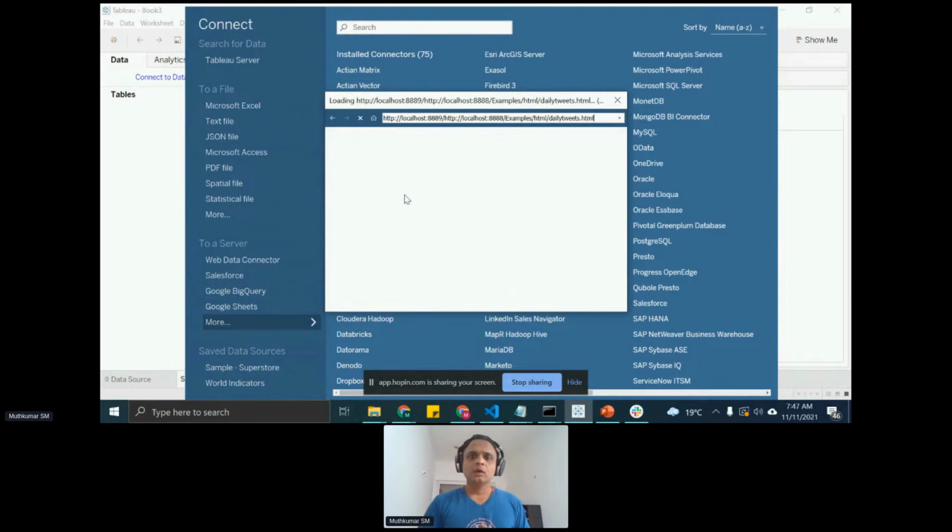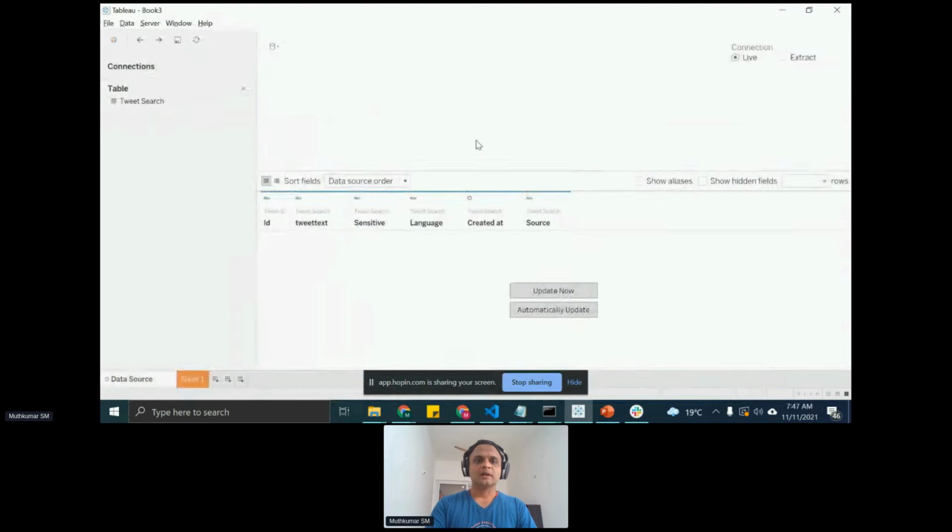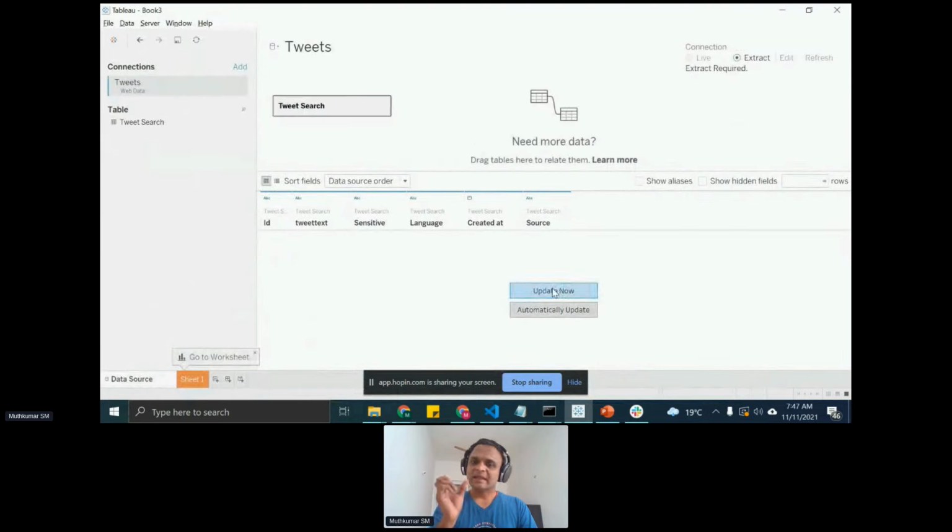Okay. Now, when I go through this, Tableau presents me with a connectivity paradigm, which allows me to search for the tweet, right? Let's say I do a tweet search. Like I said, I've already pre-configured this with Tableau Conference 21 as the keyword.